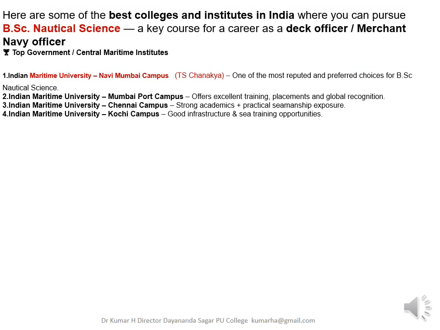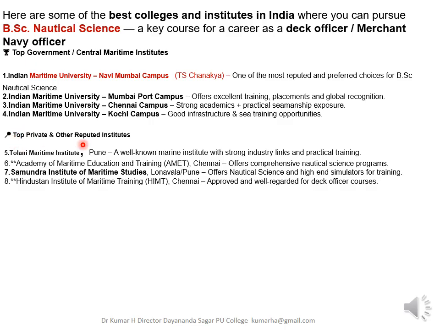Now the question arises: what are the best colleges and institutes? The best is the course run by Indian Maritime University. The Navi Mumbai campus is the best one, right? This is most preferred, and there is also one in Chennai and another in Kochi, and they are all Indian Maritime University campuses. This is a government-run program, and other private agencies are also there, especially Tolani Maritime Institute, TMI, and the Samudra Institute of Maritime, both in Pune, and also the Academy of Maritime Education and Training in Chennai.